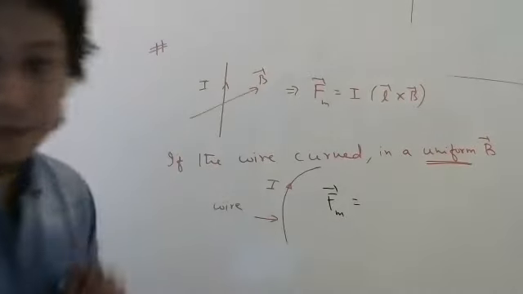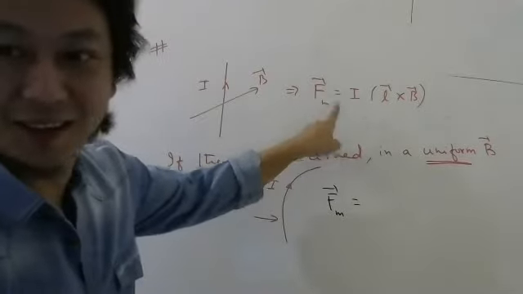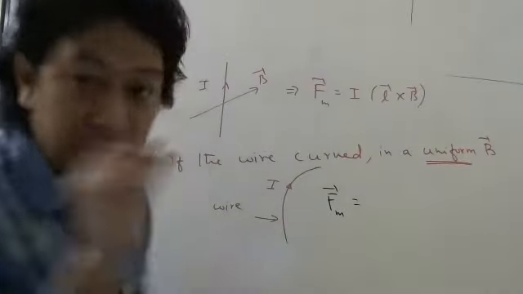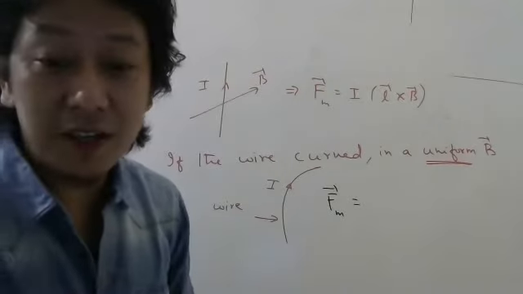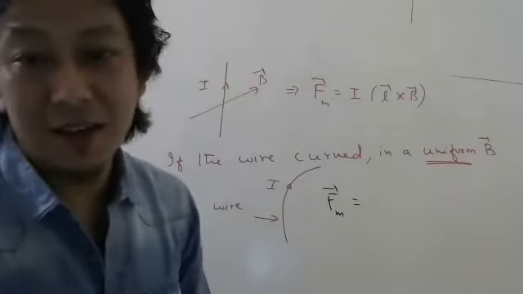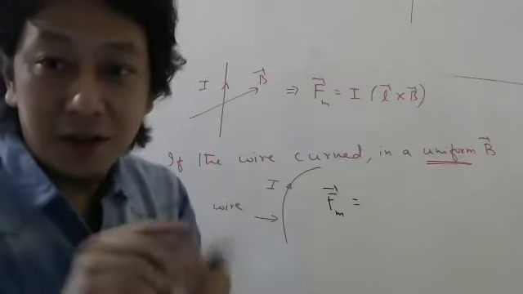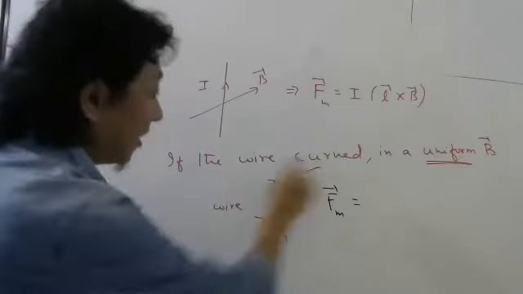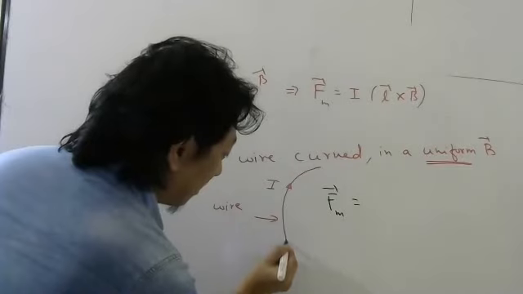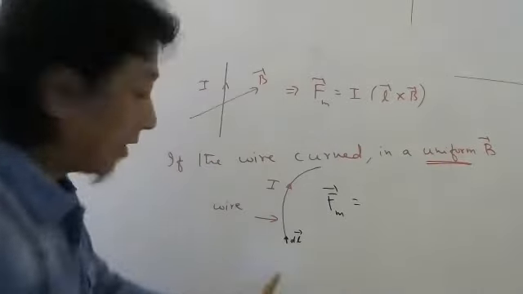Then I can write this formula, the force on this magnetic field. How I should do? Very simple. Since it is curved wire, directly this formula you cannot apply. This is for straight wire. But you all know, small pieces of curved wire can be treated as what wire? Small pieces of curved wire can be taken as what kind of wire? Straight wire. Yes, Nisarga. So small pieces of this can be taken as straight wire. So I can write for a small piece here. Let me take this piece, DL bar. And direction should be along the current.